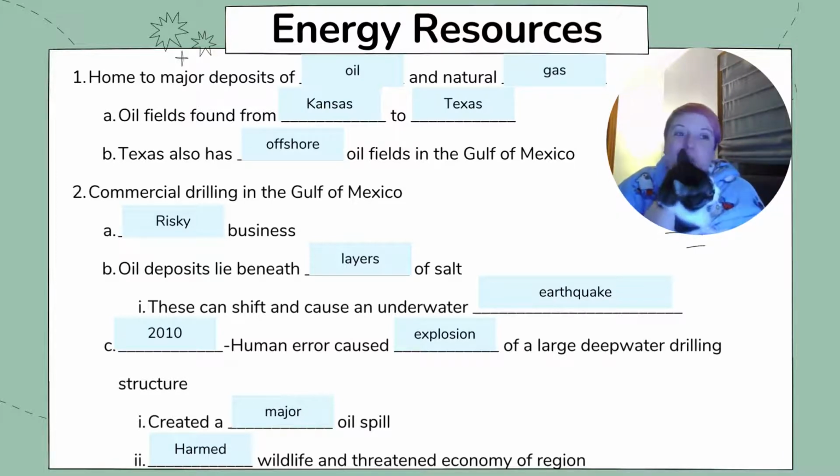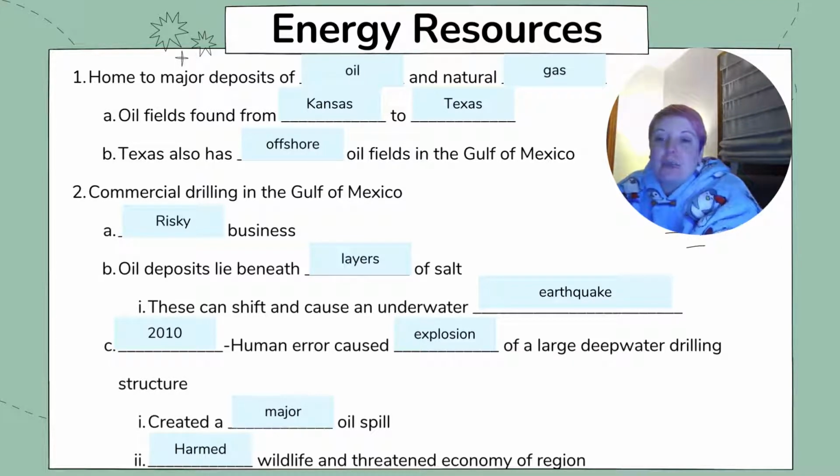So, looking at energy resources, the Great Plains of the United States and Canada are home to some pretty major deposits of oil and natural gas. The main oil fields in the United States are found in the southern part of the Great Plains, which reaches from Kansas to Texas. Texas also has many offshore oil fields in the Gulf of Mexico.